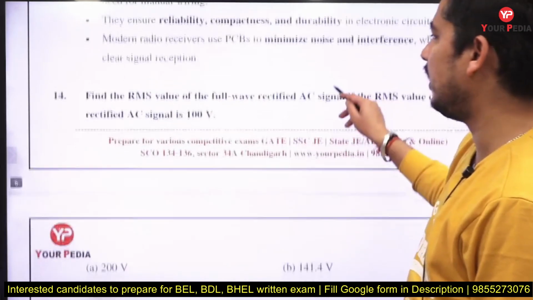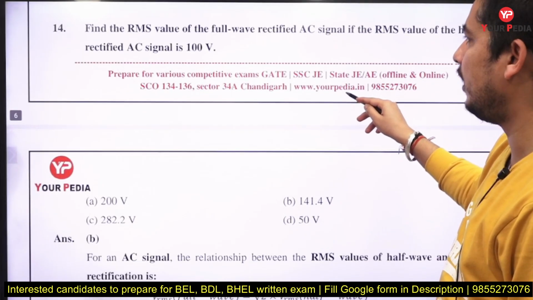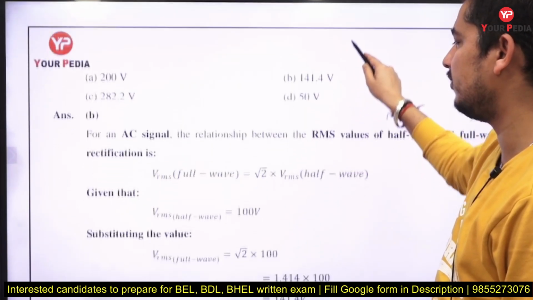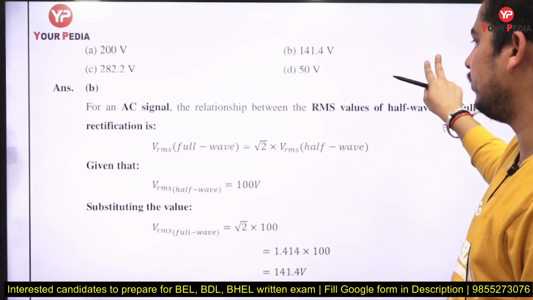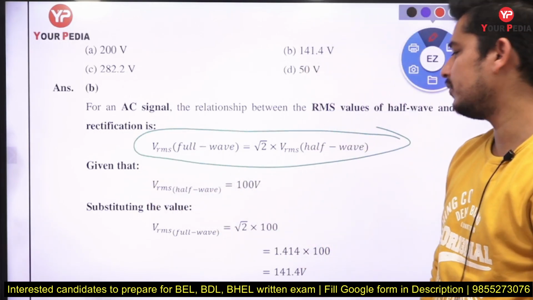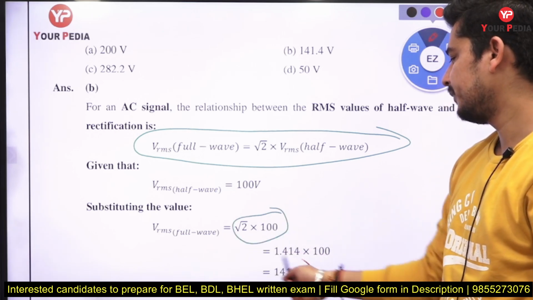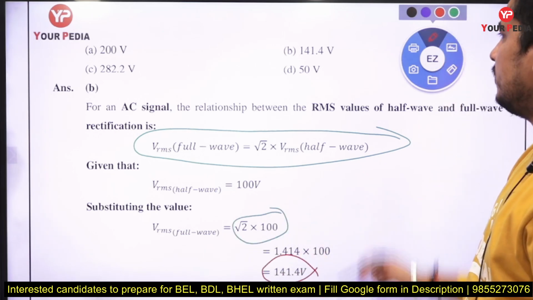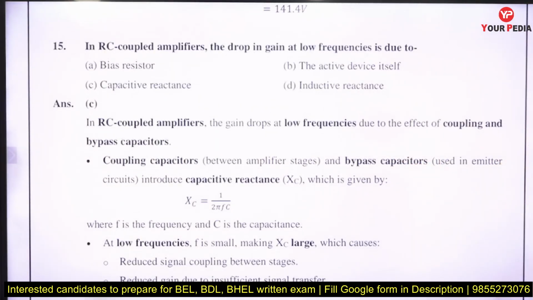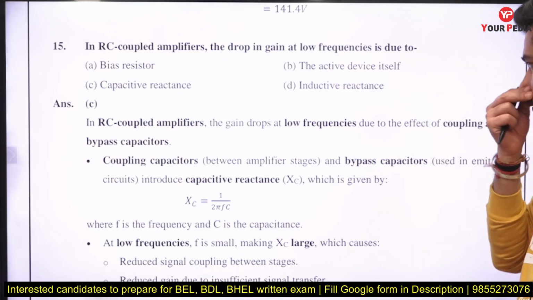Next is: find the RMS value of a full wave rectifier AC, if the RMS value of a half wave rectifier AC signal is 100 volt. See, basically what is the relation between the RMS value of a full wave rectifier and the RMS value of a half wave rectifier? You have to multiply that by root 2. So it is root 2 times 100, that is 141.4. So the answer will be B.